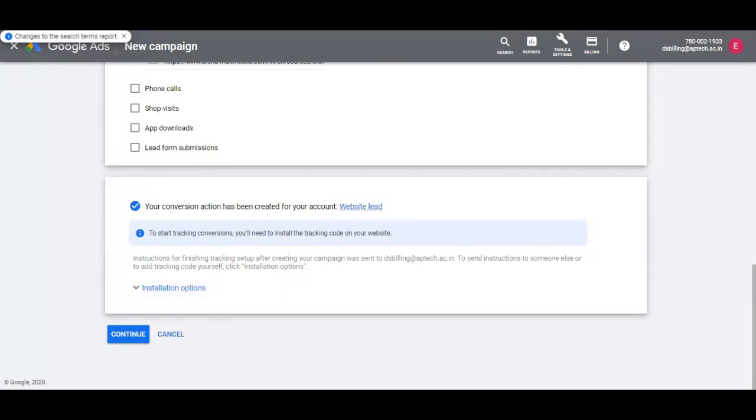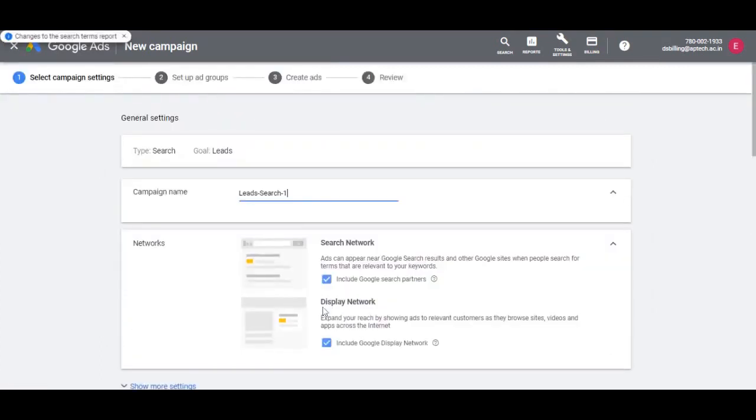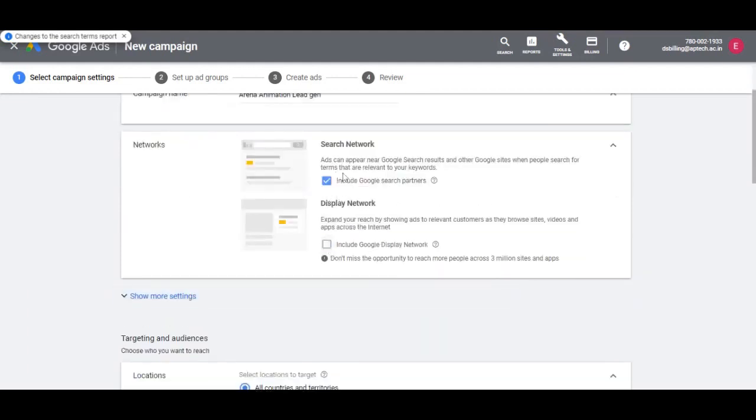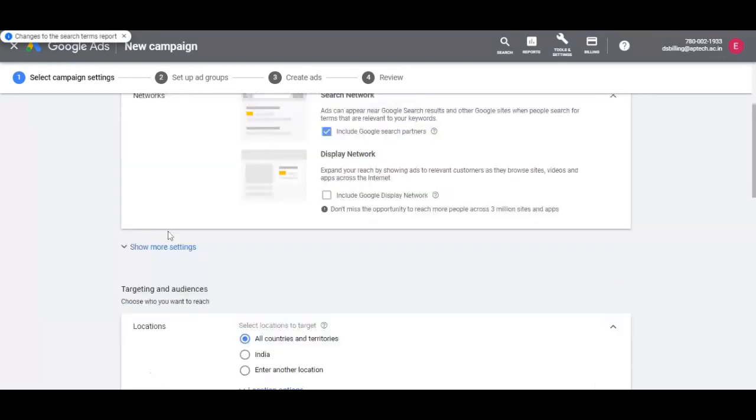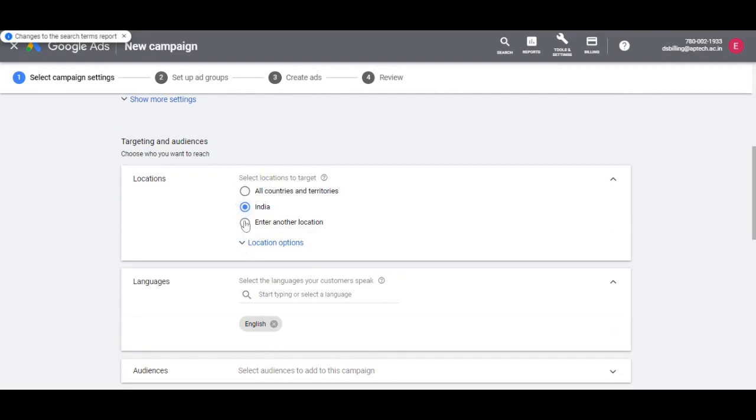The next screen takes us to where we can name our campaign. So let's name the campaign Arena Animation Lead Gen. Next, we uncheck the display network option as we want our ads only to appear on the Google search engine results pages and not on any other websites that users might be browsing on. We will keep Google search partners enabled since these are other search engines like YouTube, Amazon.com that are partnered with Google, where our ads could also show up in their search results pages.